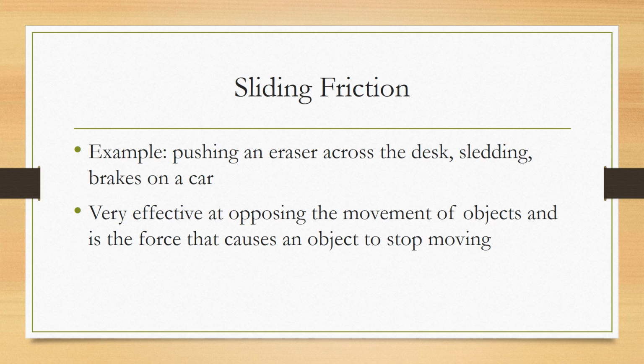If you go sledding, you're experiencing sliding friction. The brakes on your car are examples of sliding friction. Anything, for the most part, that is in motion when you have two solids coming in contact is experiencing sliding friction. So this is what makes sure that all objects don't keep moving forever. If you slide a book across your desk, if the desk is big enough, it's going to eventually just stop on the desk. It's not going to just keep moving forever.